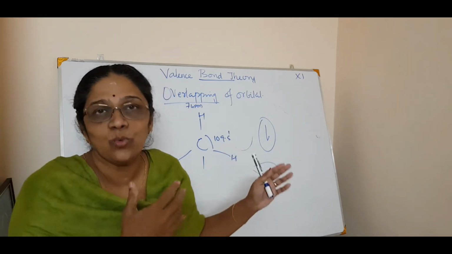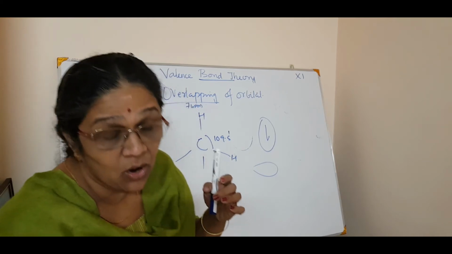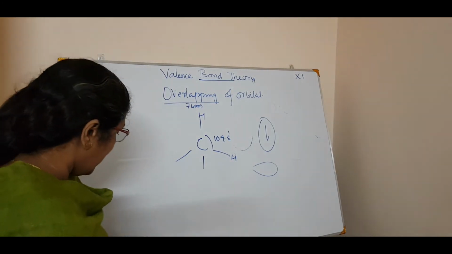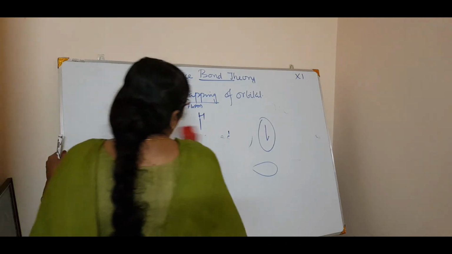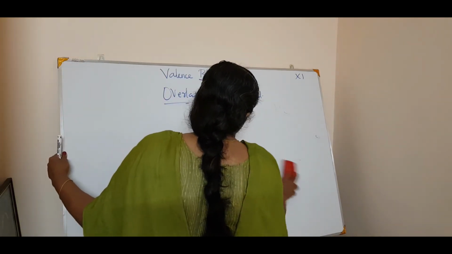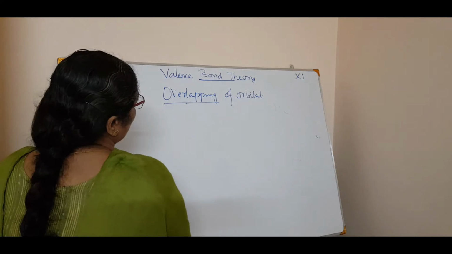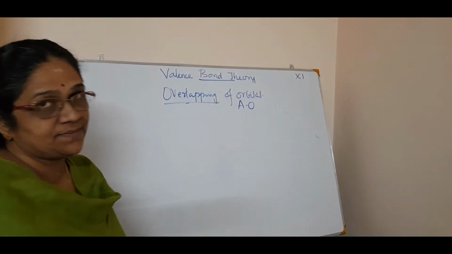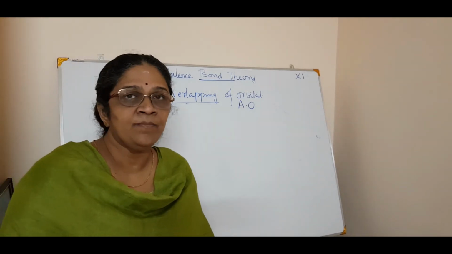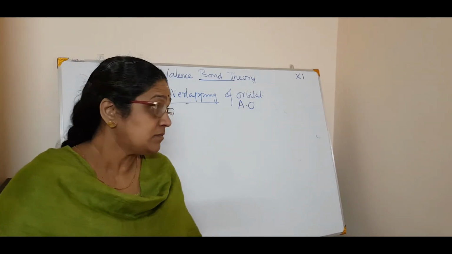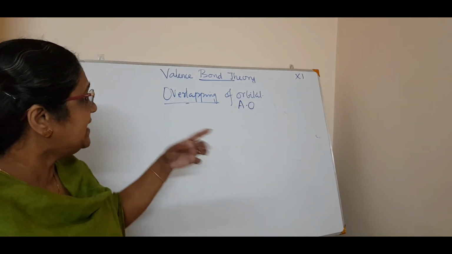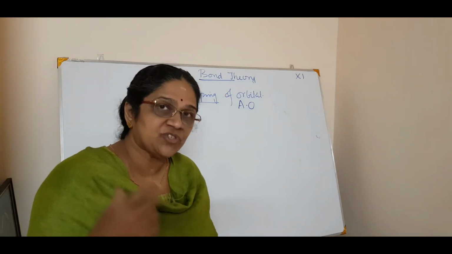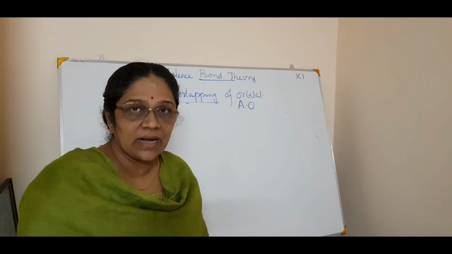So now we will study the next, that is overlapping of atomic orbitals. Once more, overlapping of the atomic orbitals. Okay, now you are saying the atomic orbitals. So now we simply say it as AO, atomic orbitals, because molecular orbital is also there. There we say it as MO. So we will see in detail about this overlapping of the atomic orbitals, or in what all positions the orbitals can overlap.